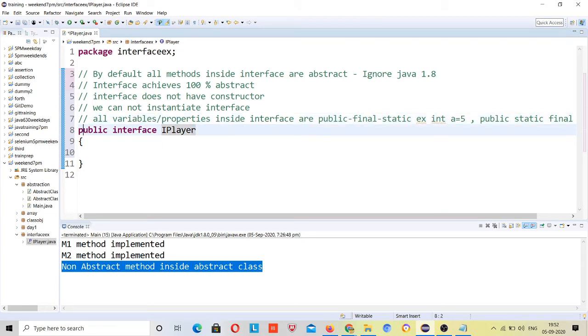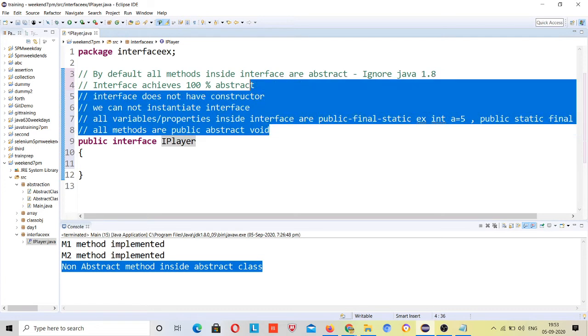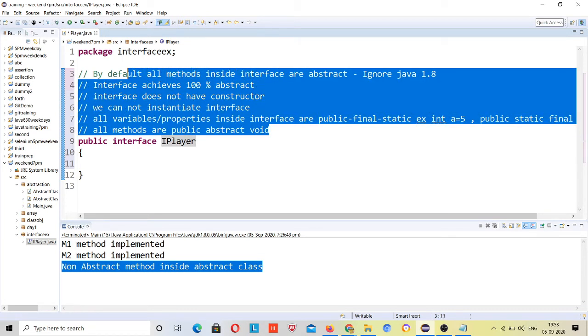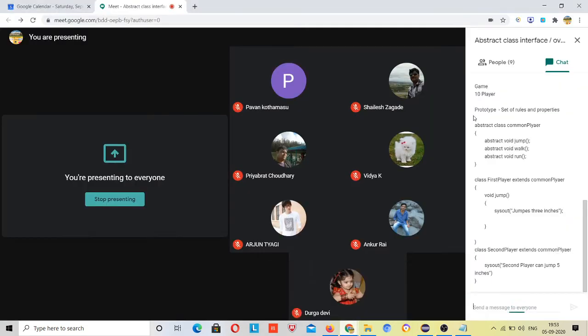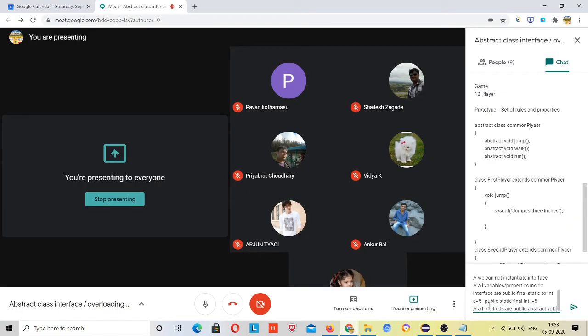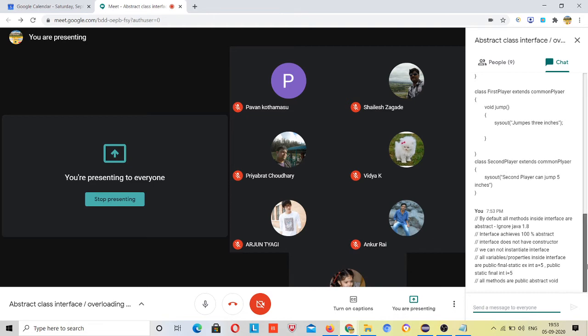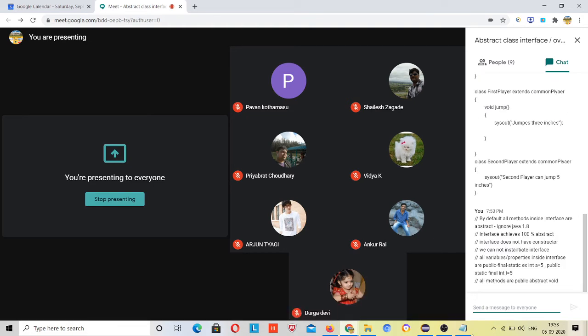And what about methods? All methods are public abstract void. So I will paste these rules about the interface, please copy this somewhere inside your notepad. Okay,